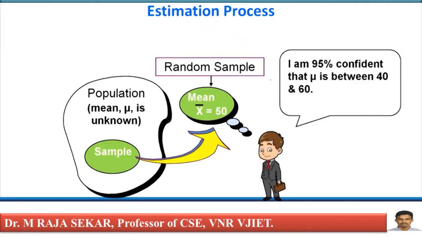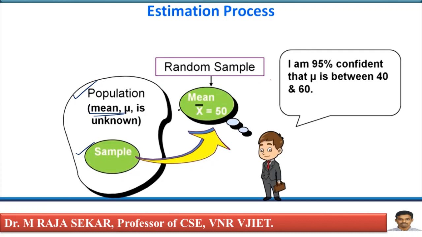We will see the estimation process. Look at the left hand side. This is a whole population. Yes, it's a population. Population mean mu is unknown. We are interested in estimating the value of the mean. Population mean is unknown. We want to predict what the value of mean mu is. You take a sample, the green one, that I am collecting.